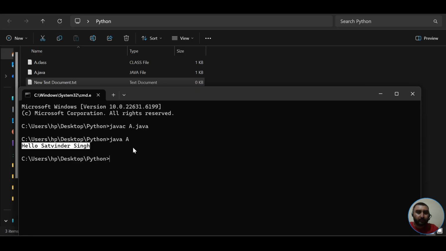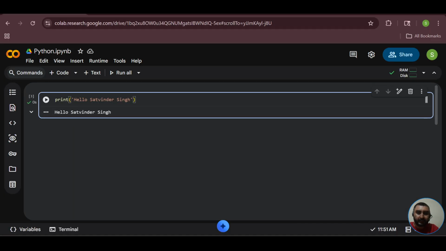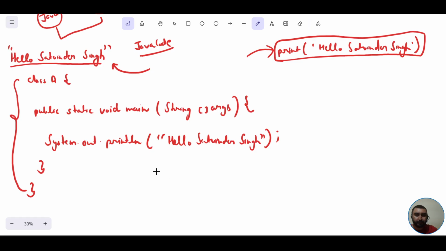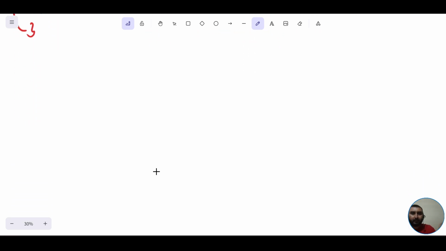See, a lot of stuff I have done over here, then I'm able to get this desired output. However, in case of Python, I was able to get the desired output after writing down just this particular single instruction. Now you can compare how easy Python is as compared to Java. It's not that I'm saying Java is not good. Each programming language has its own pros and cons.